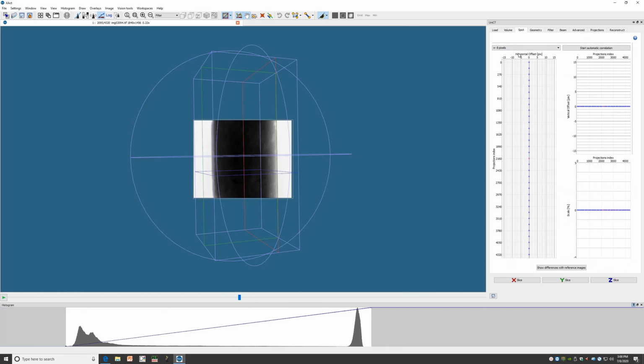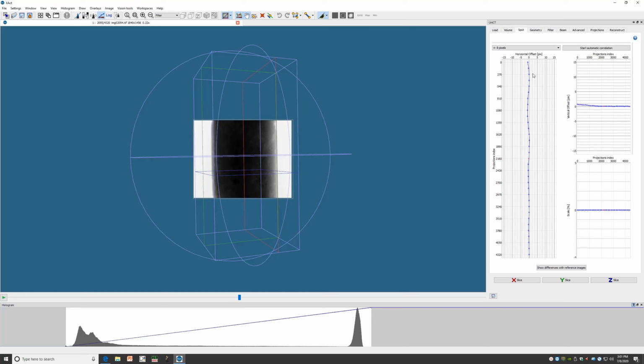When we move to the Spot tab, we see a couple of graphs of offset, so here we have horizontal, here we have vertical offset, by projection index. This is why we took the reference images at each of these indices. The first thing to do to apply a spot correction is to start automatic correlation. Plus or minus 8 pixels is a good range to start with for this correction, but as we'll see in a moment, sometimes that might need to change.